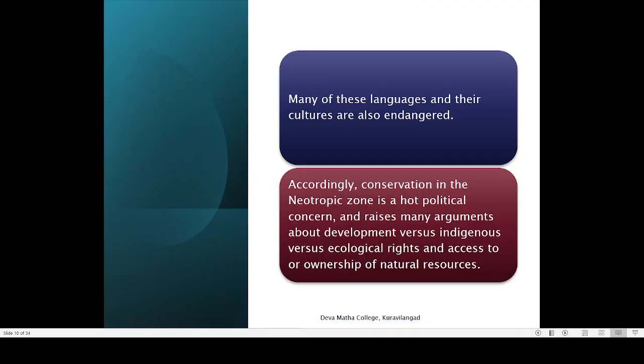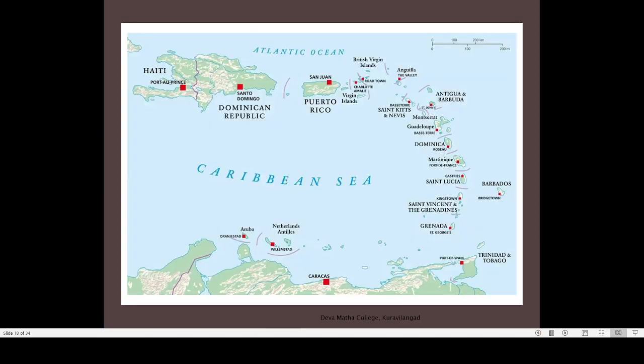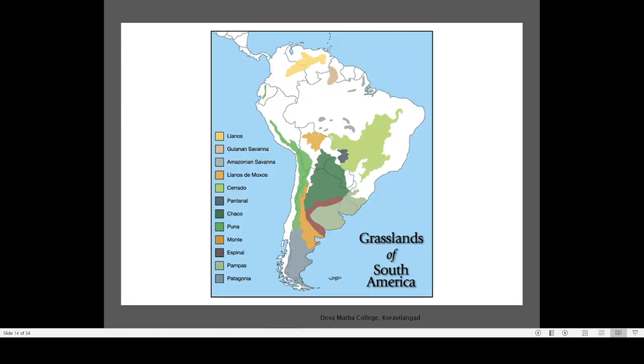So second subregion is the Mexican subregion. Why it is known as a Mexican subregion is that you can see that the lower portion of North America is known as Mexico, and this Central America connects North America with South America, and here you can see that this portion is actually Mexico. So a southern portion of Mexico is also part of this Mexican subregion.